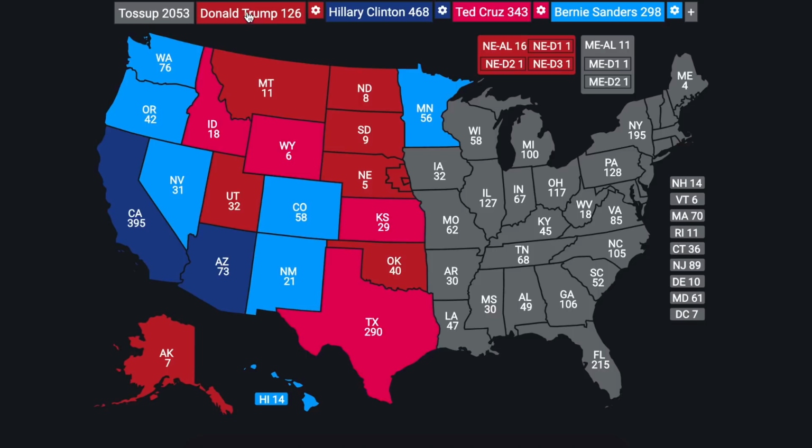However, in the state of Iowa, even though Ted Cruz won the primary there by a very, very slight 2 or 3% margin against Donald Trump, I do believe Donald Trump will win in Iowa because of his large margin of victory there in the general election in 2016. I also think he'll win in Missouri, Arkansas, and Louisiana, right up there on the west side of the Mississippi River. He will win all three of those states, and he is now right up there. It's very close between these four candidates at the moment.